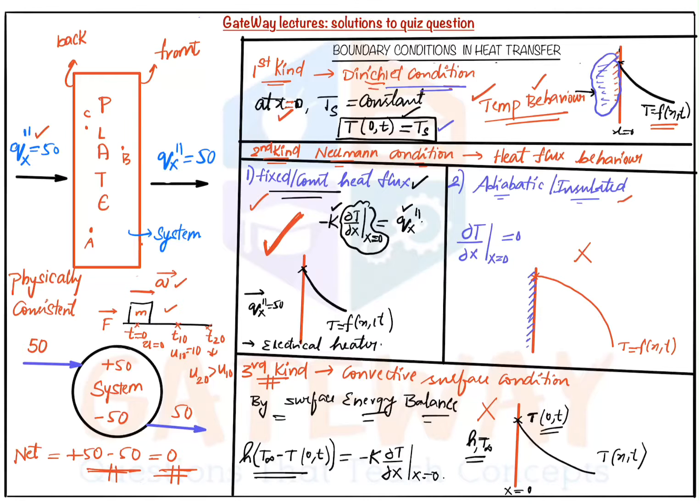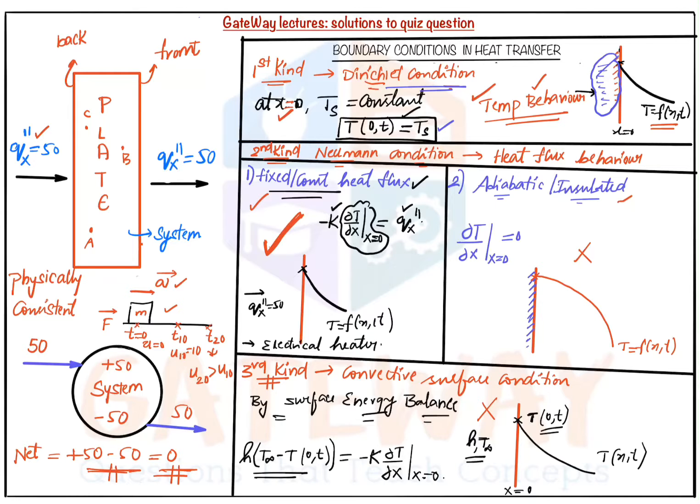In interviews, they will give this question and ask about these boundary conditions, so you should remember these possible boundary conditions. In this question, in the problem given, they've said the heat flux value was 50, so we assumed it as a constant heat flux. About the heat flux, the condition was given, but about the temperature behavior, we don't know anything, whether the surface temperature will remain constant or change. Neumann conditions are satisfied, but the Dirichlet condition is not satisfied here. Therefore some boundary value conditions are missing.